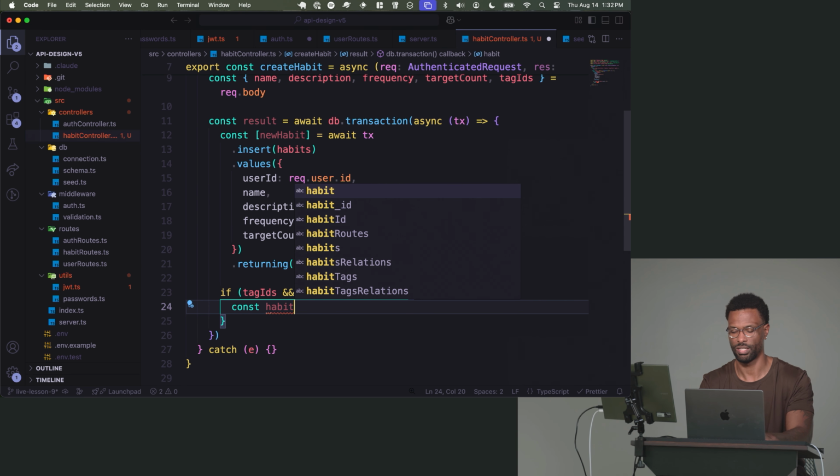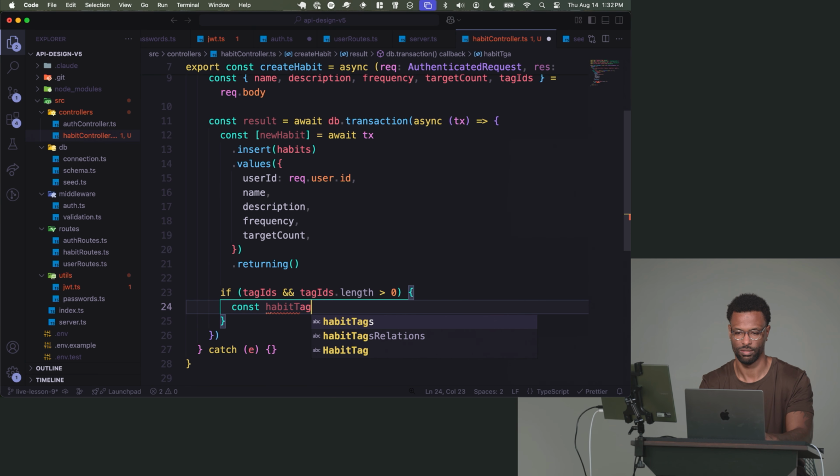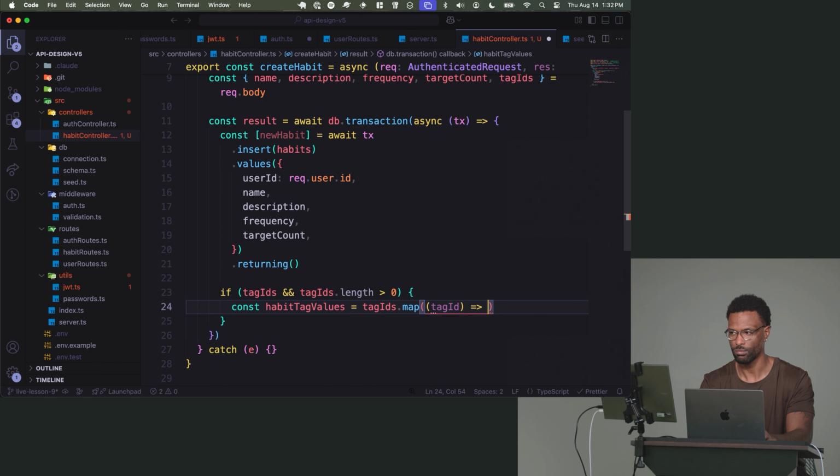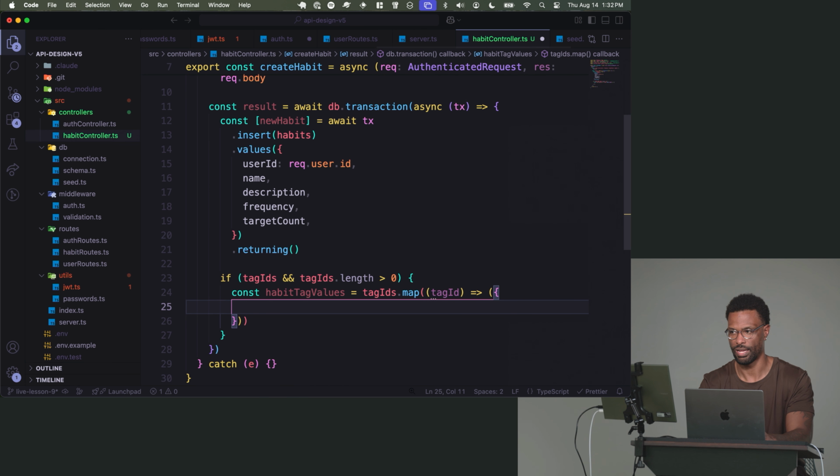So we can say habitTagValues is going to be tagIds.map. So now we have to map over each one of these tag IDs. And we need to essentially create, on our many-to-many table, our habit tag, a tag ID and a habit ID. So for each tag ID, we have to create one of those and insert it into the database, right?